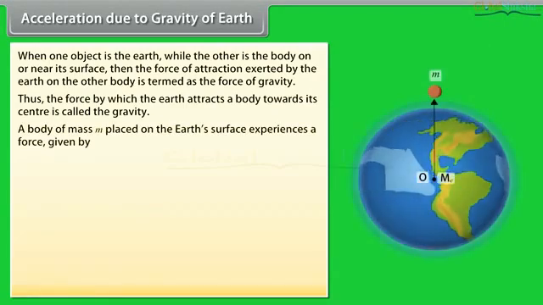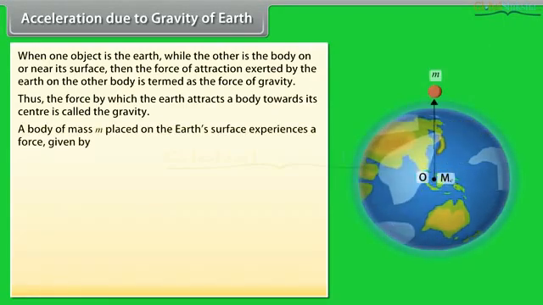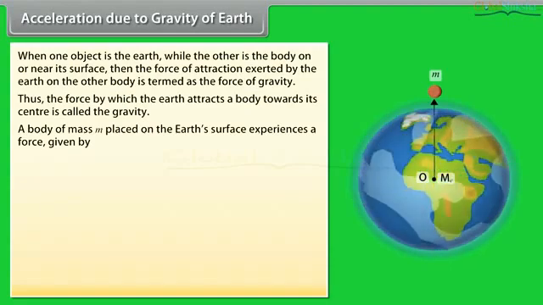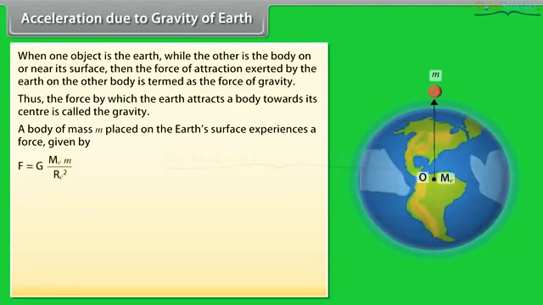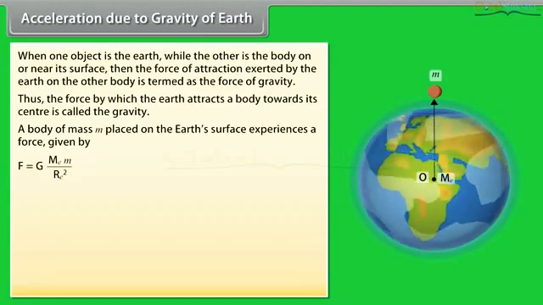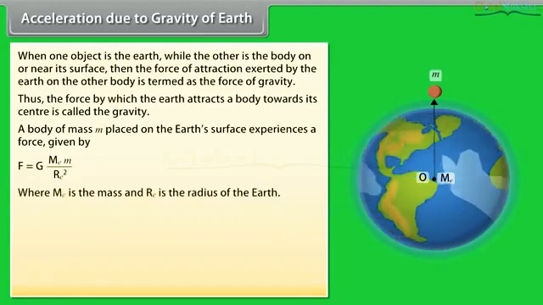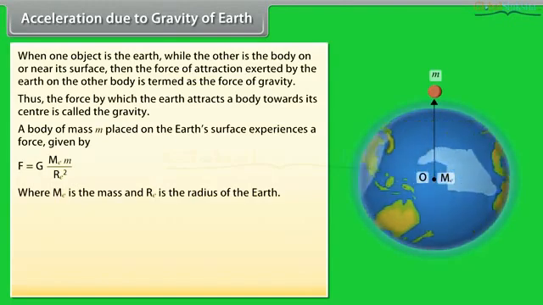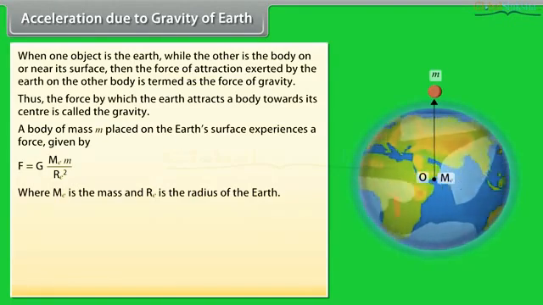A body of mass m placed on the earth's surface experiences a force given by F is equal to G into ME m upon RE square, where m is the mass and RE is the radius of the earth.